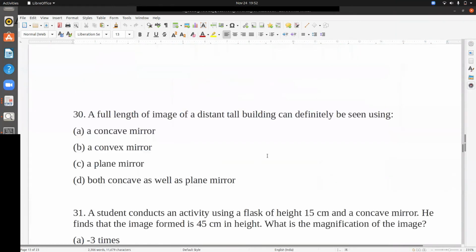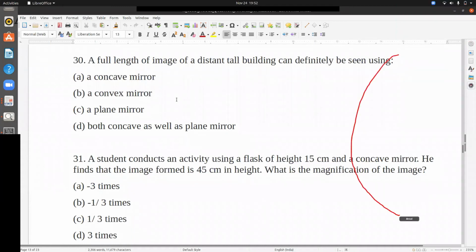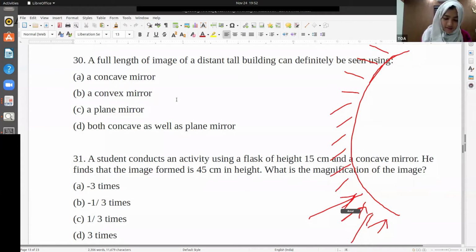Okay, good. A full length image of a distant tall building can definitely be seen using... We have a tall building and we want to see it through a mirror. Is it possible to see it through a concave mirror, a convex mirror, a plane mirror, or both concave as well as plane mirror? Convex. Exactly, it's convex. Why? It will be shorter. Yeah, it has a larger field of view. Like it can get light from all these directions.